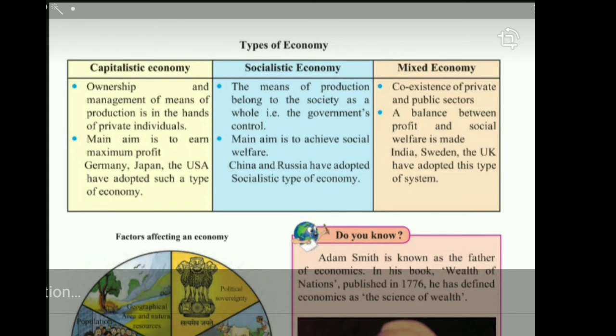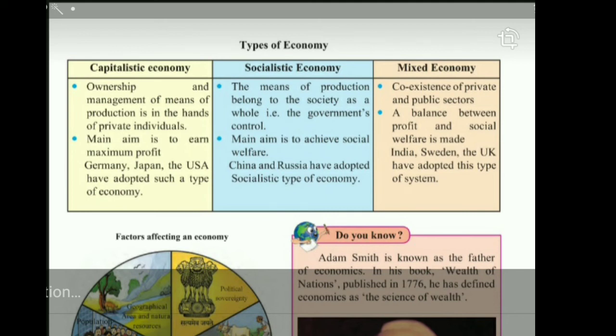So what to produce, for whom to produce, how much to produce, all such decisions will be taken by the government. Of course, the government will be producing not to earn profit but for social welfare, for the welfare of the whole country, the whole nation. So in a socialist economy, the main aim is social welfare, sabka fayda. Whereas in a capitalist economy, profit was the main aim. Here the owner, the capitalist, the entrepreneur will be trying to maximize his profit, but he will not be looking after the social welfare.